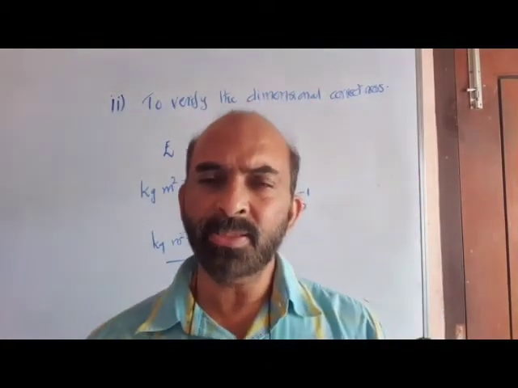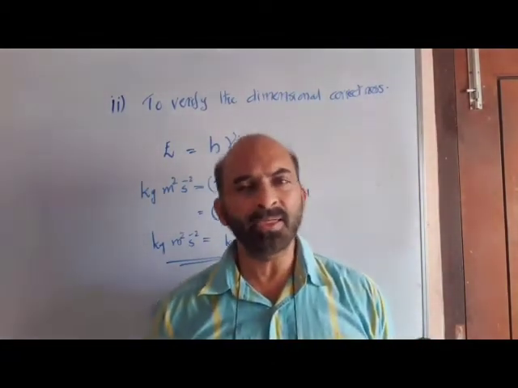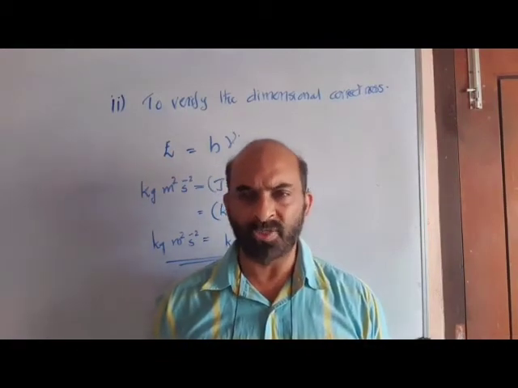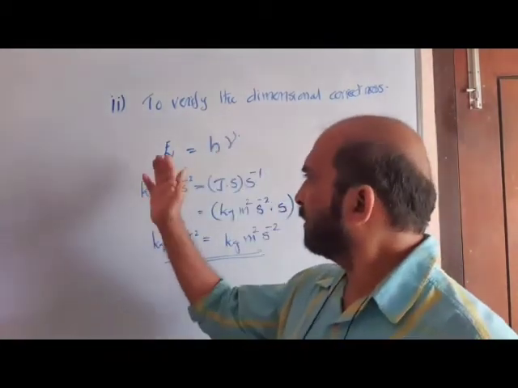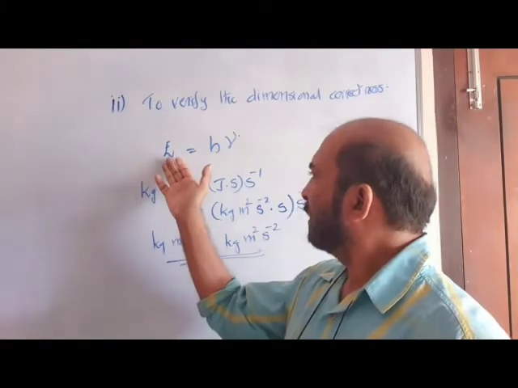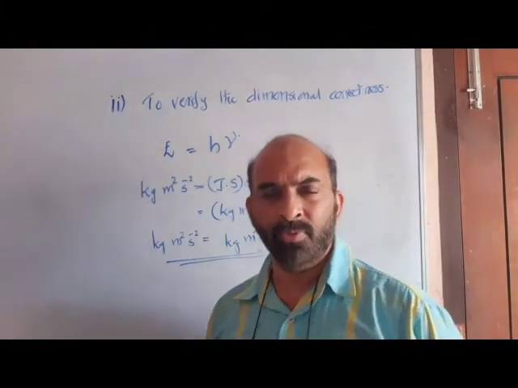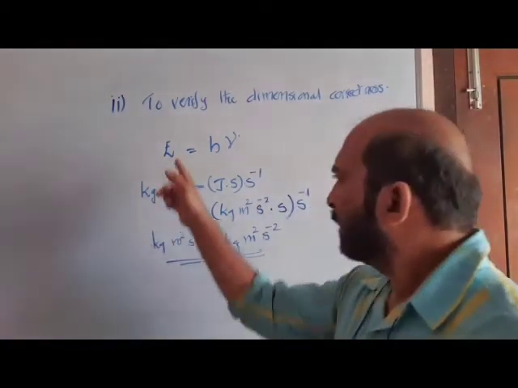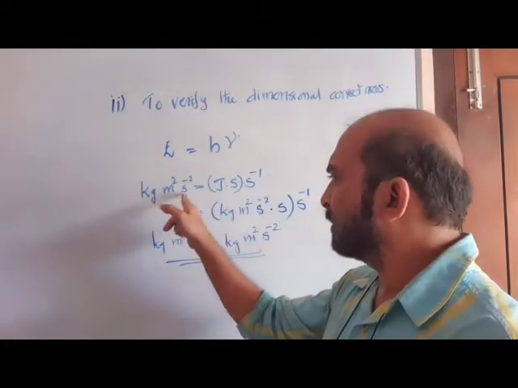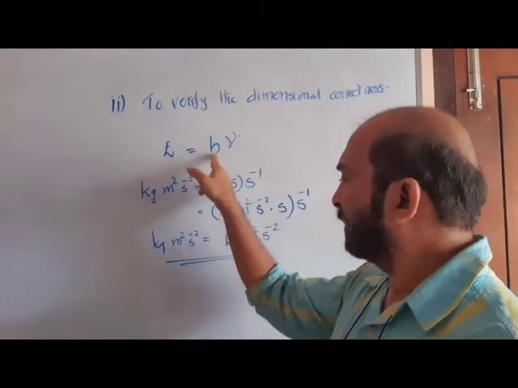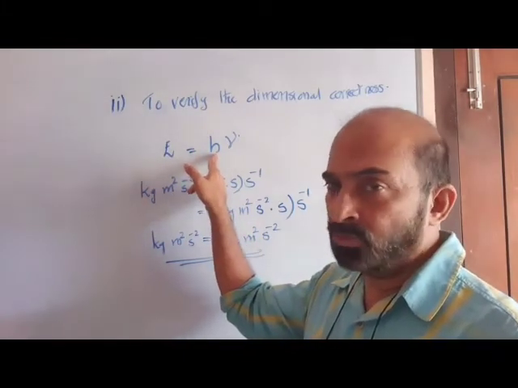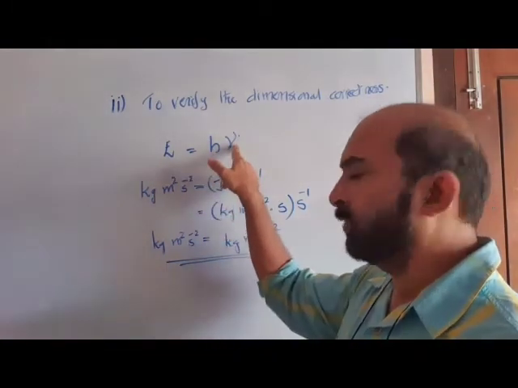The second application is to verify the dimensional correctness of a proven equation. For example, we know Planck's equation involving Planck's constant, E = hν, the energy of a radiation with respect to its frequency. E, energy, is kilogram meter square per second square. On the other side, we know Planck's constant has the unit joule second, and frequency is per second.